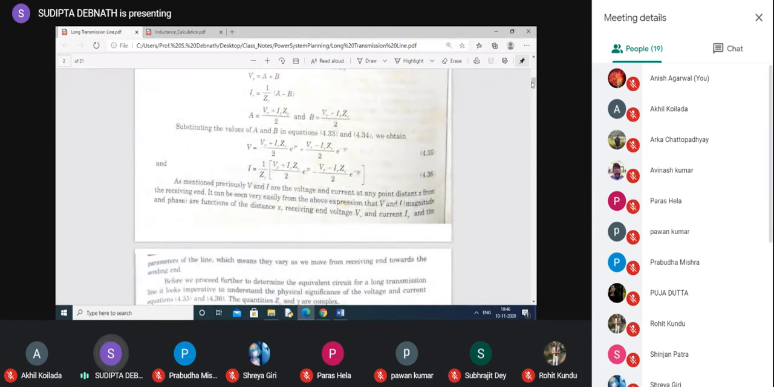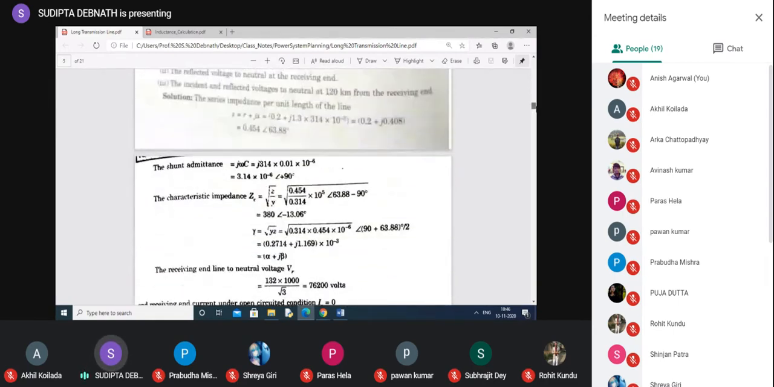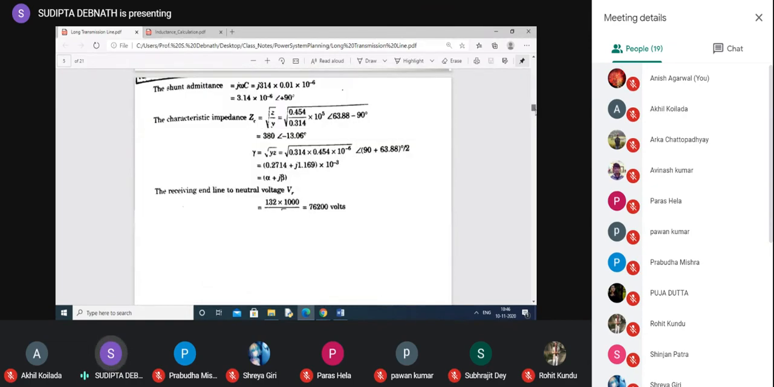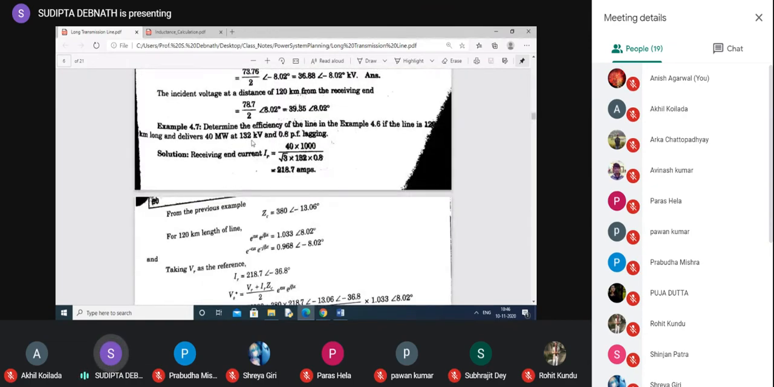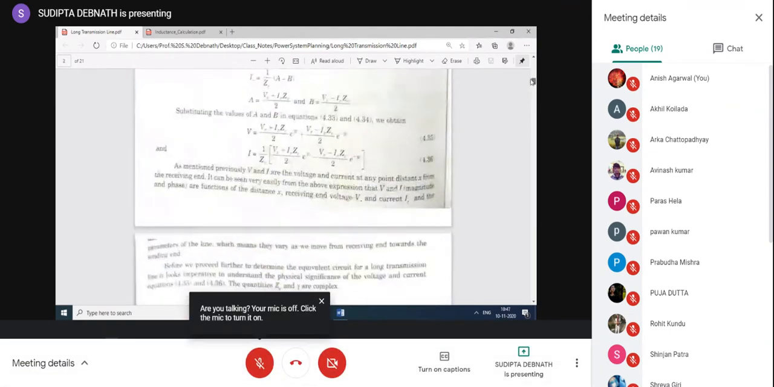Okay, what is the question? Is the question to find out reflected and incident rays separately? I don't think so. The question in the next problem is to determine the efficiency of the line. Actually, efficiency means you need to know the sending end voltage and current. So when you need to find out sending end voltage, you have to consider both the incident and reflected. You have to consider these two together, isn't it? Because this is the total voltage, and for current also you have to consider these two together.